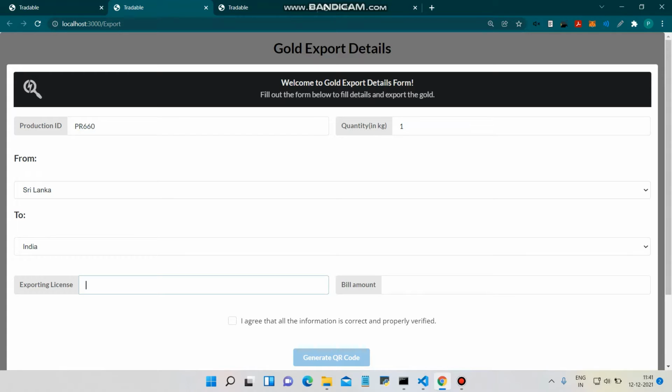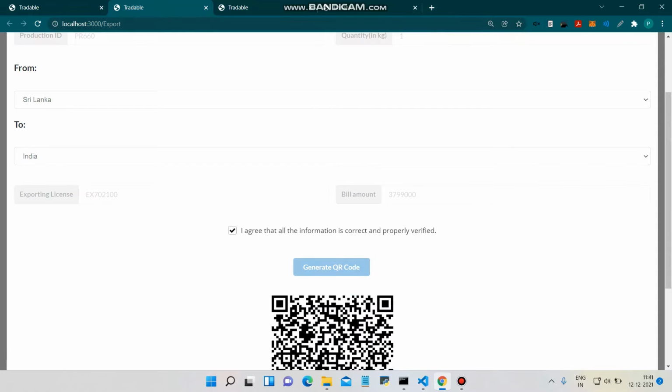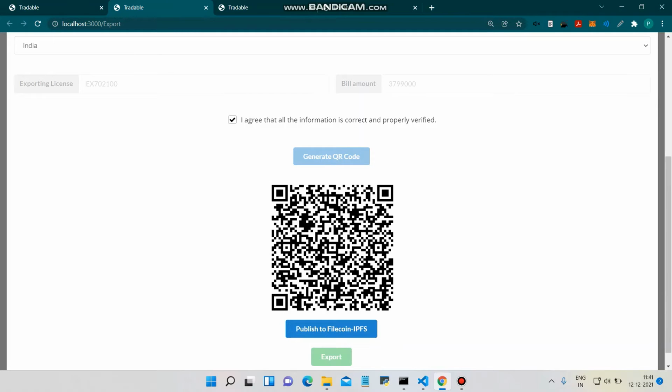Now we add the exporting license of the exporter. This is the exporting license. Now the bill amount. So this was the bill amount. Now we add these details and generate a QR code. As the QR code is generated, the above details will be disabled. Now you won't be able to change these details.